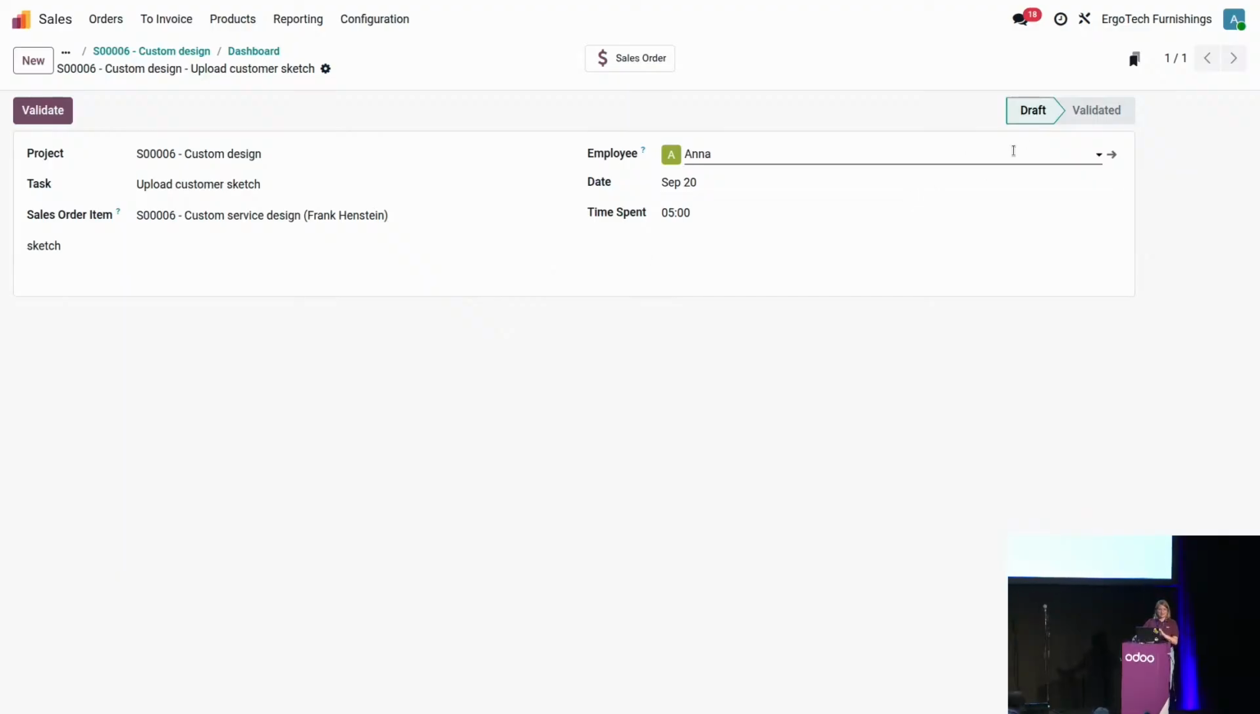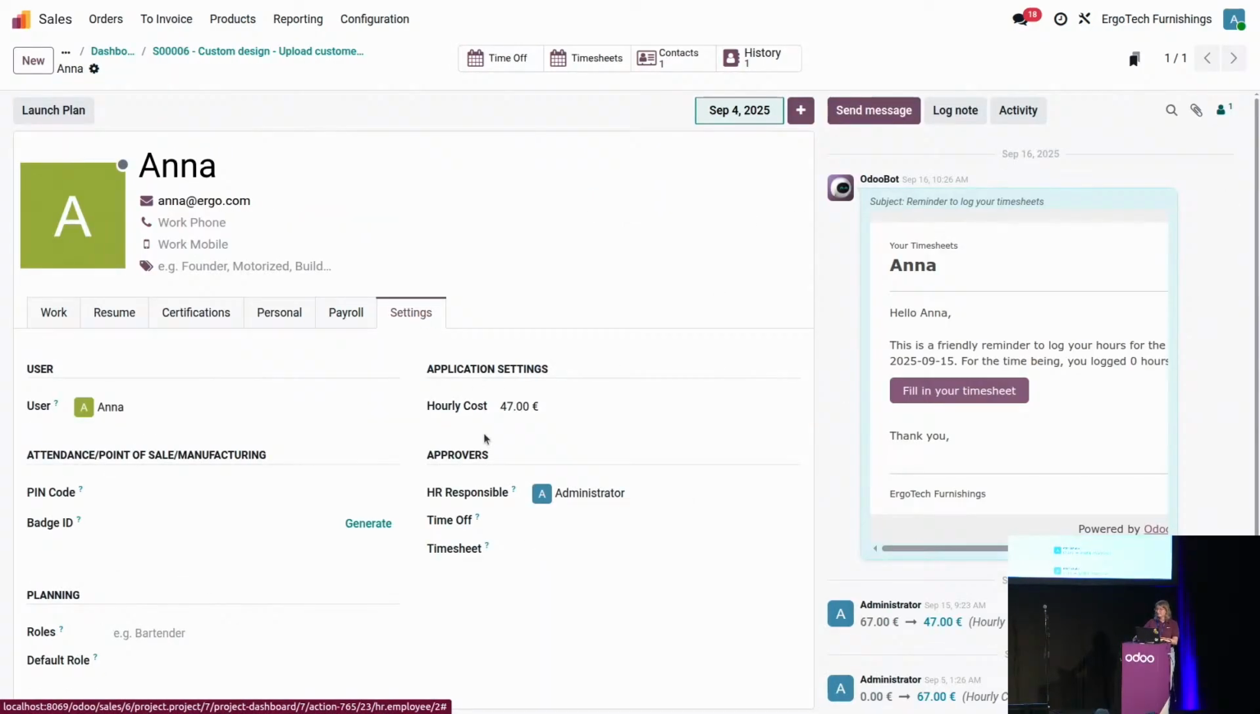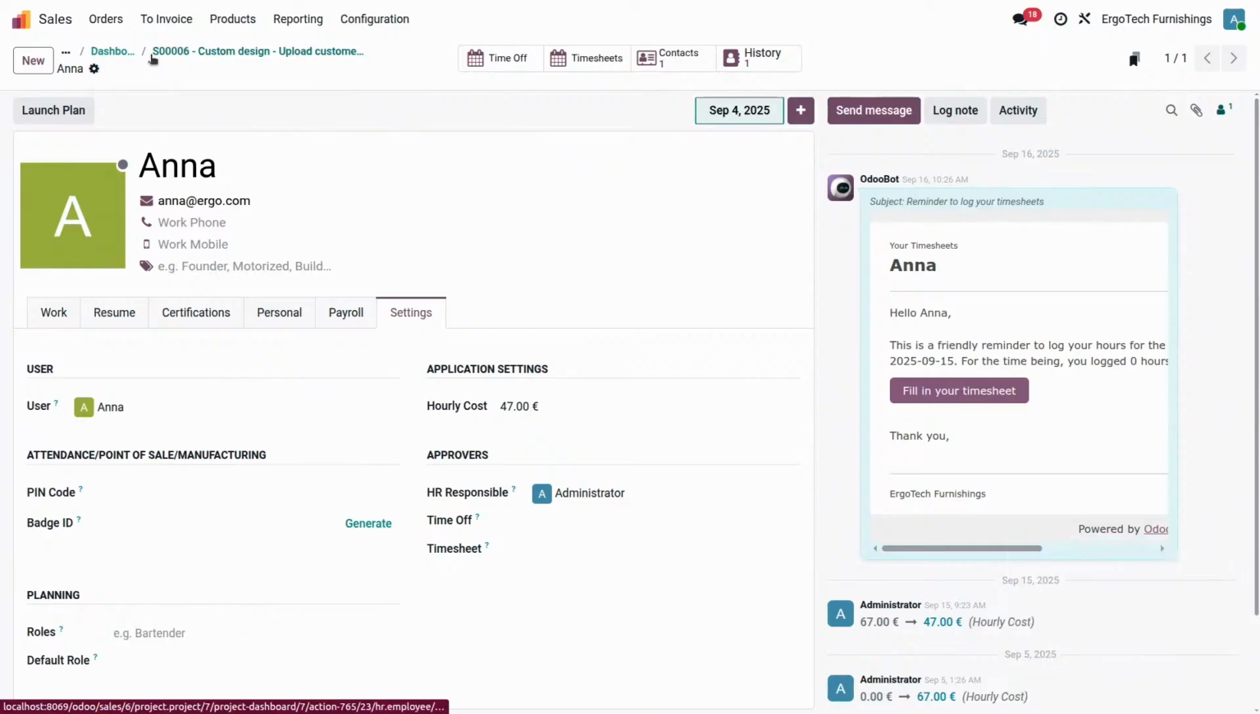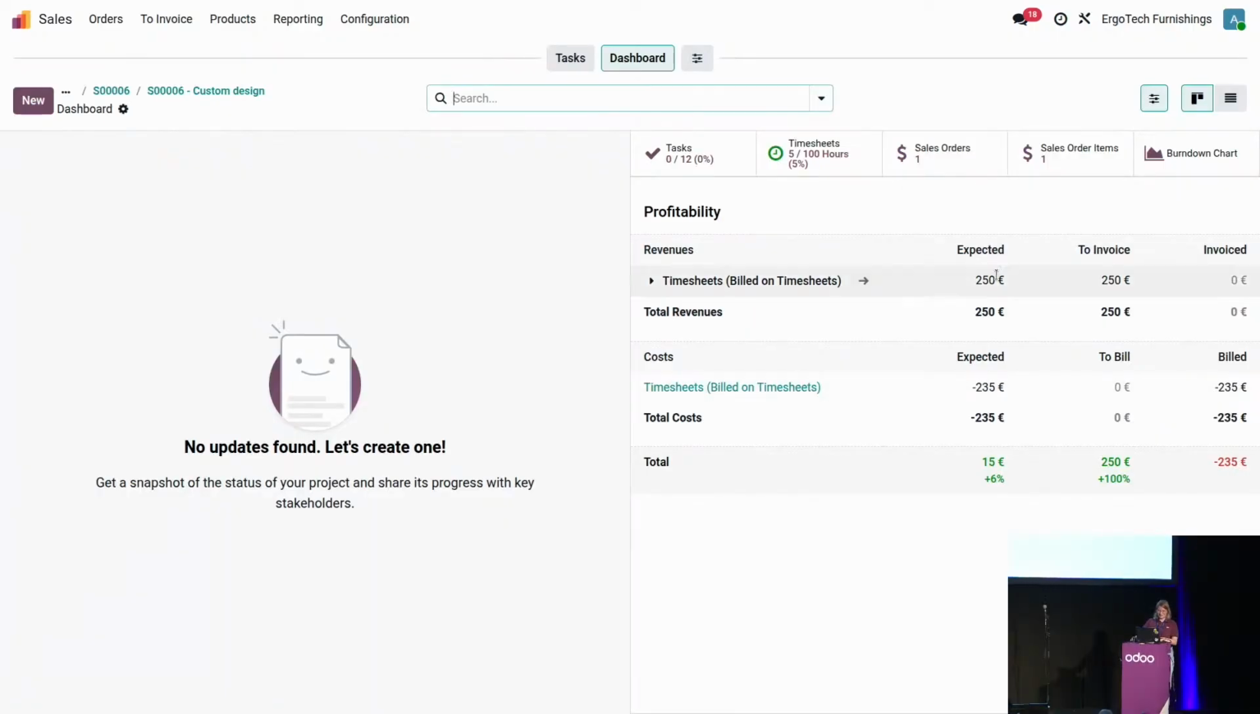But how is it calculated per se? If we check on the profile of Anna, we can see in here that she has an employee hourly cost of 47 euros. Times 5, it gives us the famous 235 euros in there. All right, but then what is the 250 euros that we have here up above?